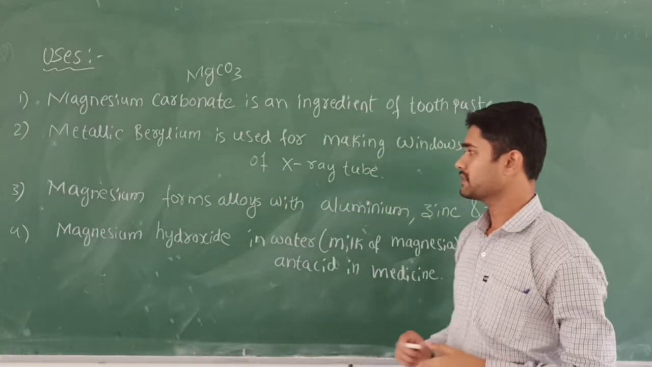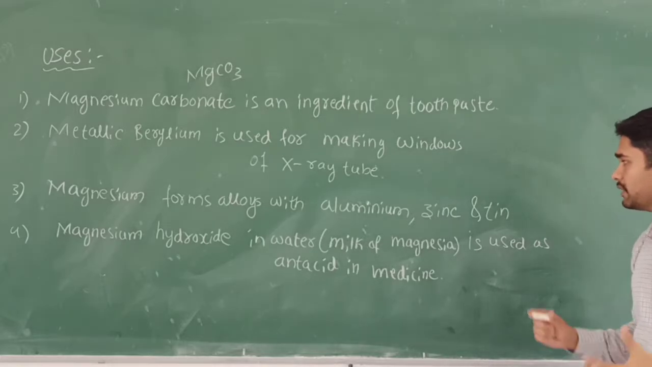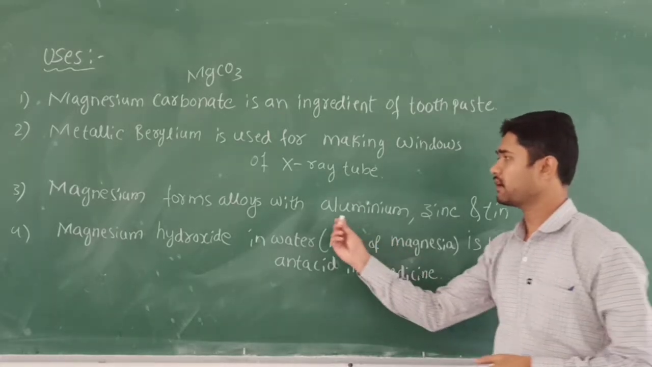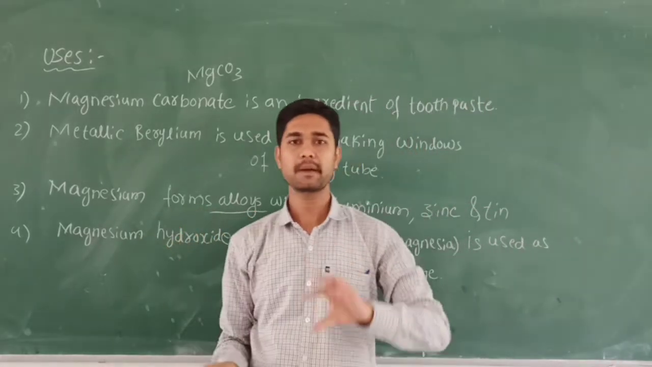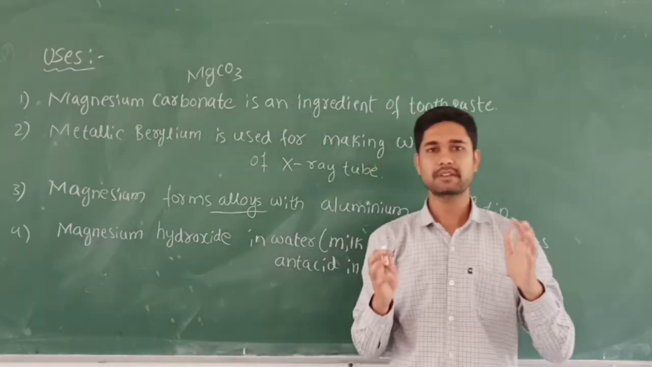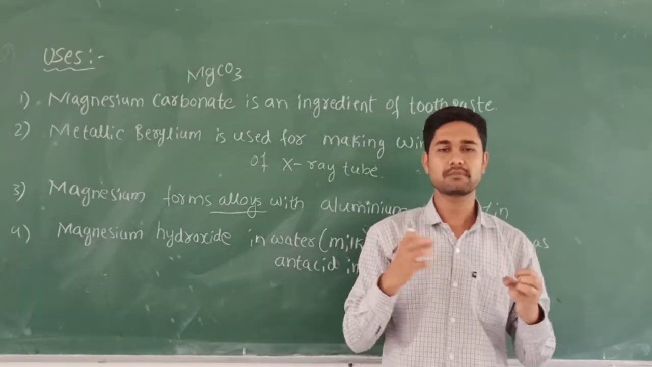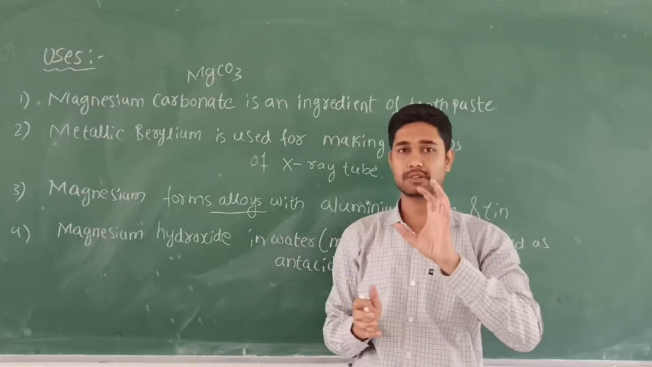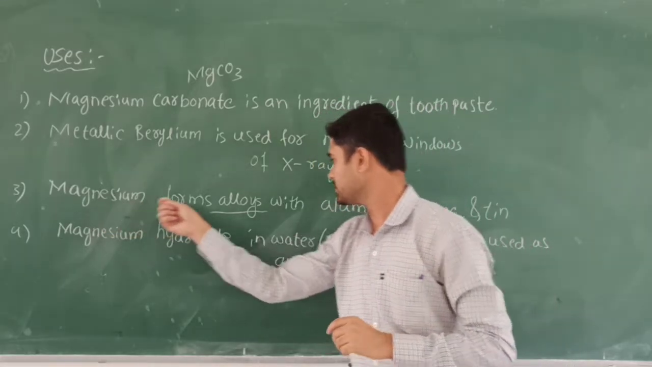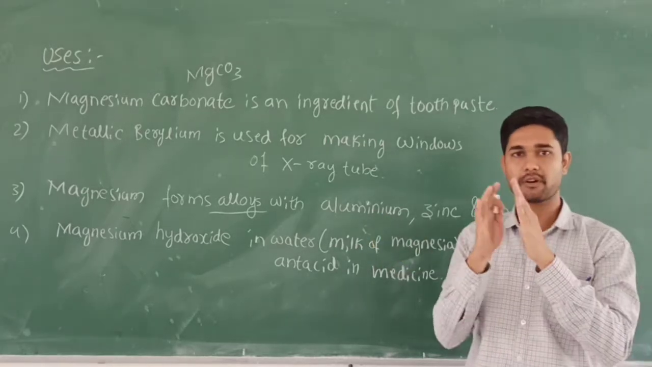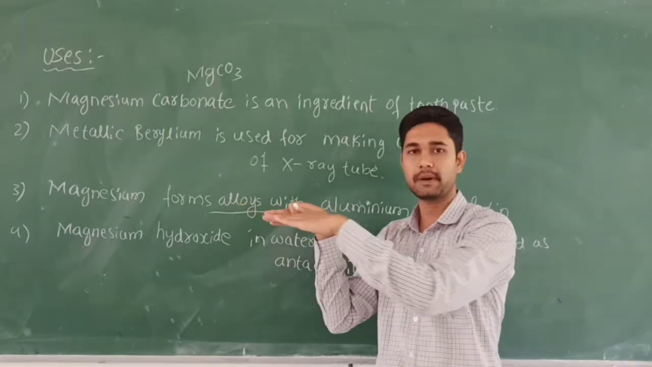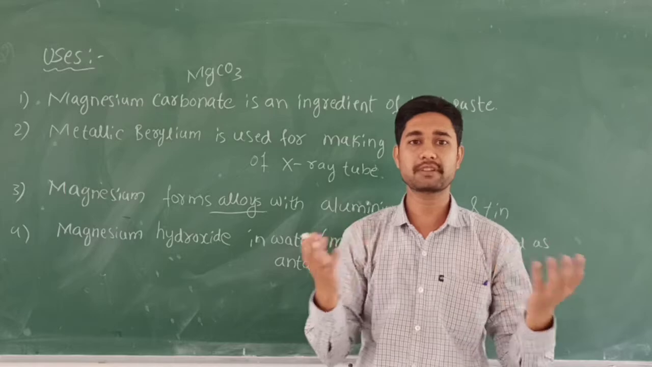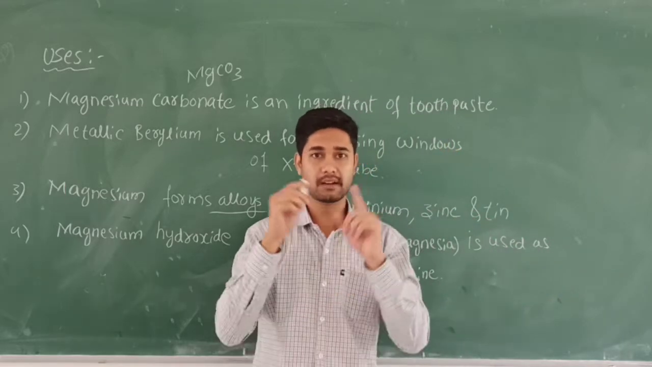Next, third one, magnesium forms alloys with aluminium, zinc and tin. You know this one, that is alloys. Alloys are nothing but mixtures of metals. When you mix two or more metals, what happens? There is one more product going to form. For example, when magnesium reacts with aluminium, it forms an alloy, meaning a mixture of the two metals, that can be used in aircraft construction. You can use this in aircraft construction.